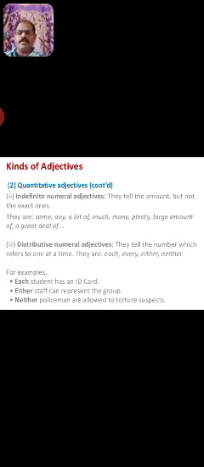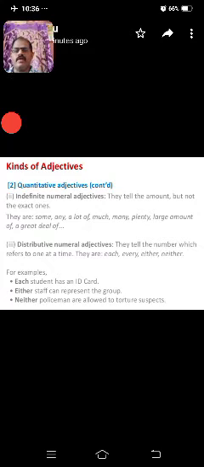Also any, a lot of, much, many, plenty, large amount of, a great deal of. These are indefinite numeral adjectives. Why are they called indefinite? Because they do not have an exact figure.